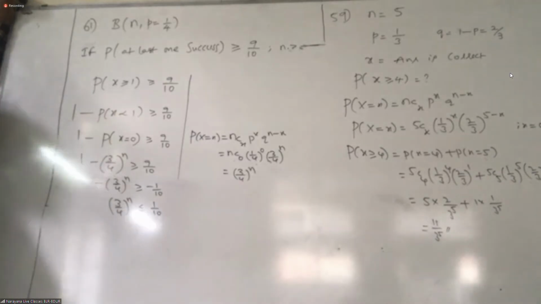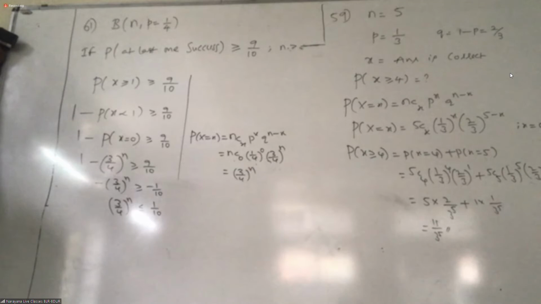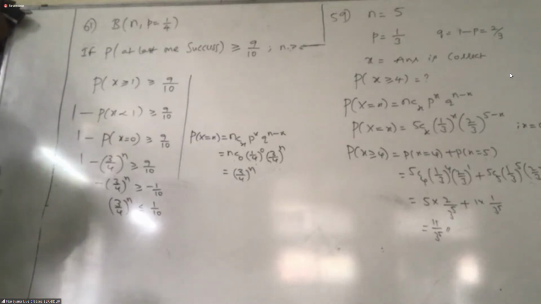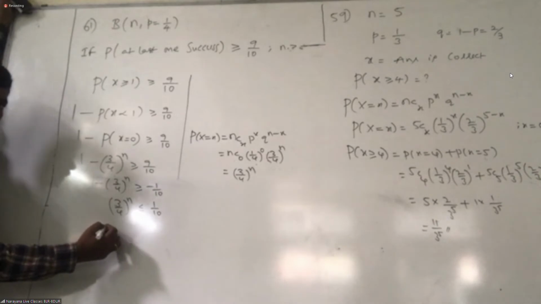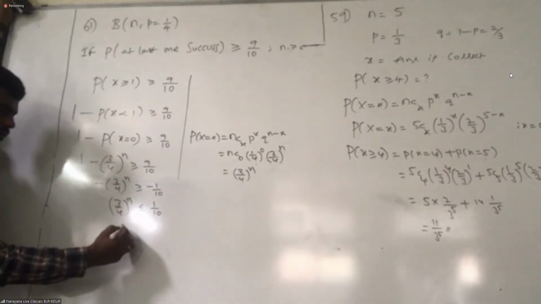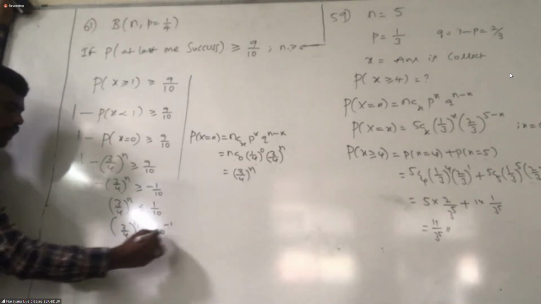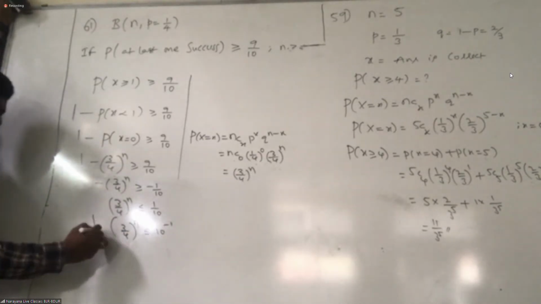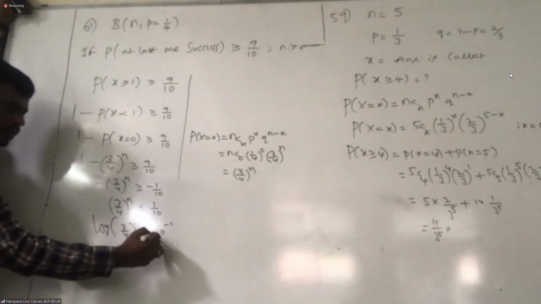So now it is an exponential form and we need the power N. What to do? Logarithmic form: apply log. You can write this as (3/4)^N less than or equal to 10^(-1). Now take log on both sides. Got it, students?